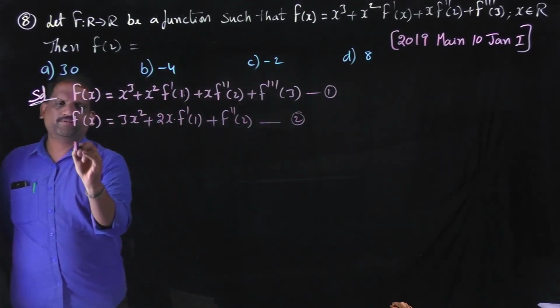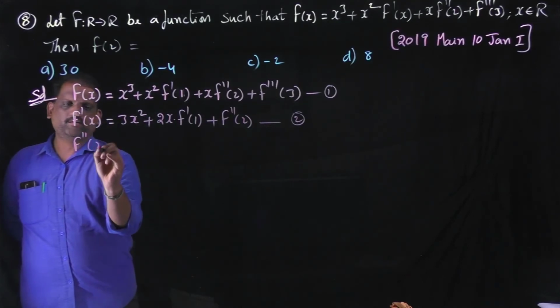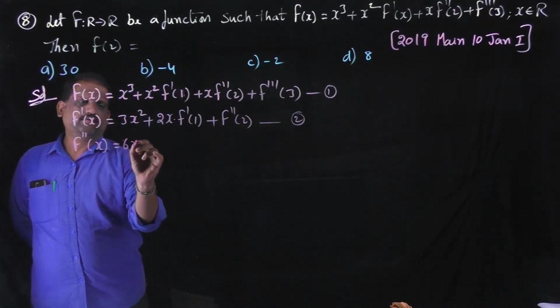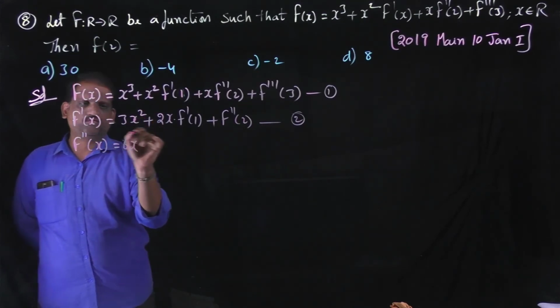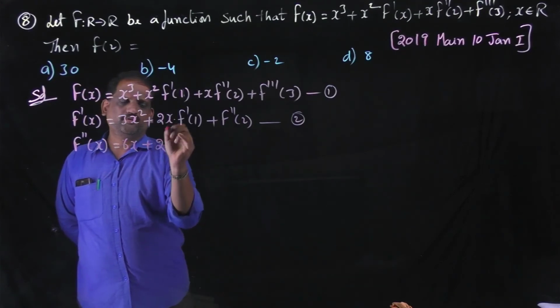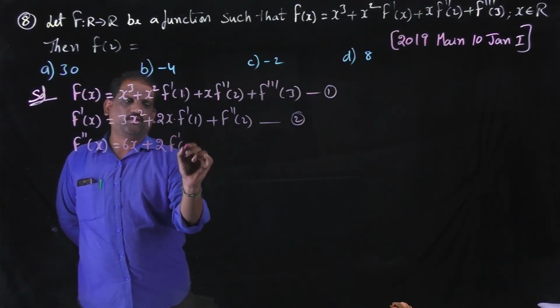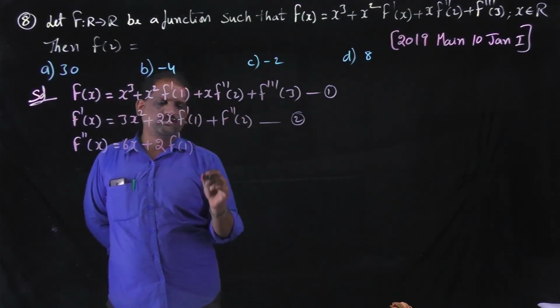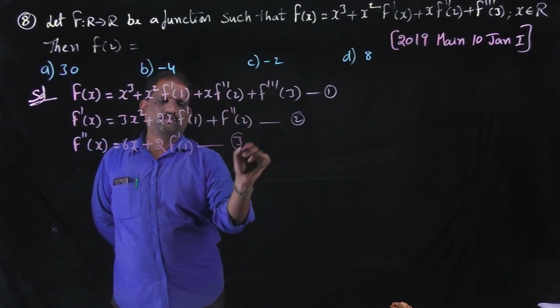Once again differentiate with respect to x, then we get f double dash of x is 6x, plus 2 into f dash of 1, plus differentiation of f double dash of 2 is 0. This is equation number 3.